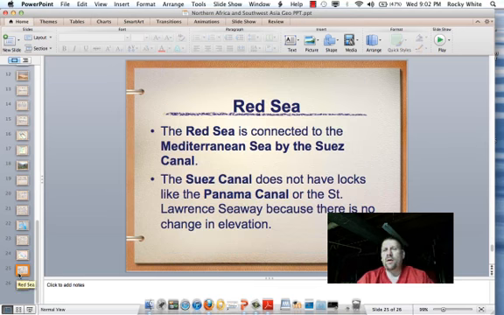And the last major waterway that I'd like to talk about in this lesson is the Red Sea. And it is connected by the Suez Canal to the Mediterranean Sea. The Suez does not have locks like the Panama Canal because the Suez Canal is level. The Panama Canal is higher on the Atlantic side than it is on the Pacific side. So as the ships move in, they kind of move and lock down, and kind of reduce the elevation from going from east to west. The St. Lawrence Seaway is also like this.